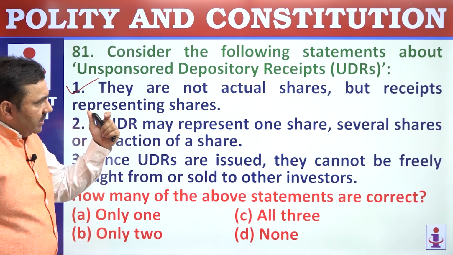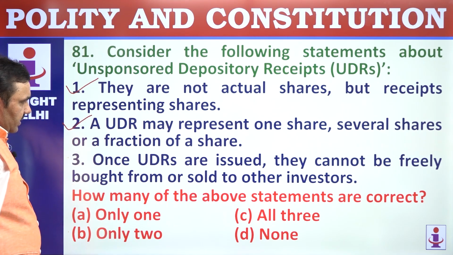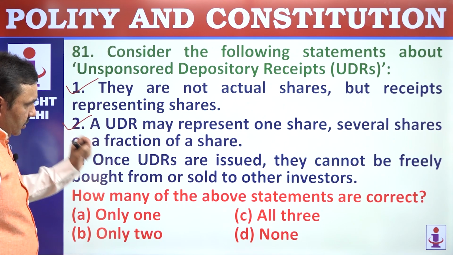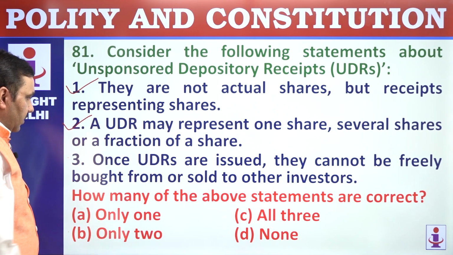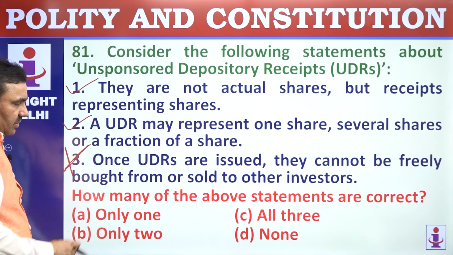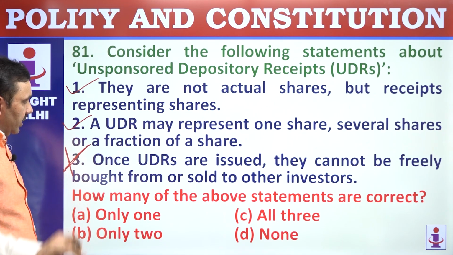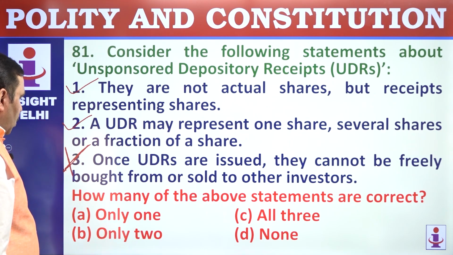A UDR may represent one share, several shares, or a fraction of a share. Perfectly correct. Once UDRs are issued, they cannot be freely bought and sold? They are freely bought and sold. They are perfectly traded, but they don't have voting rights attached to them. That is the special qualification of UDRs. 1 and 2 are correct.